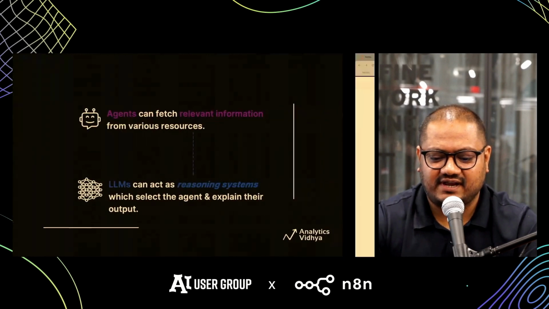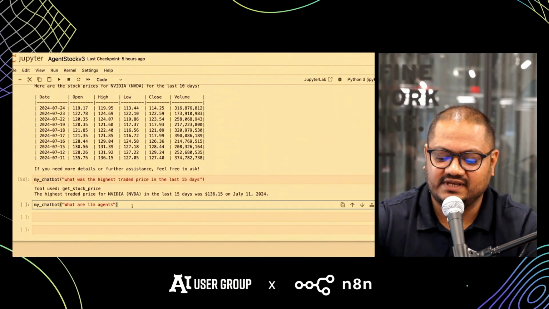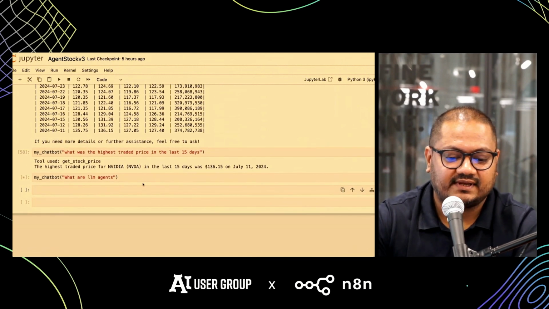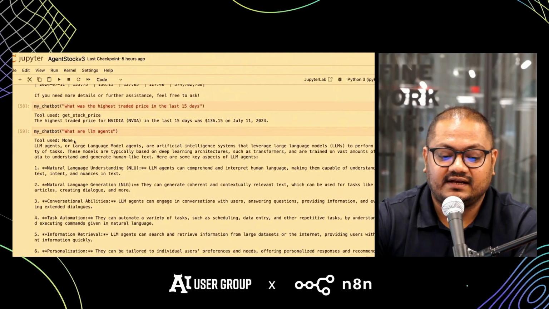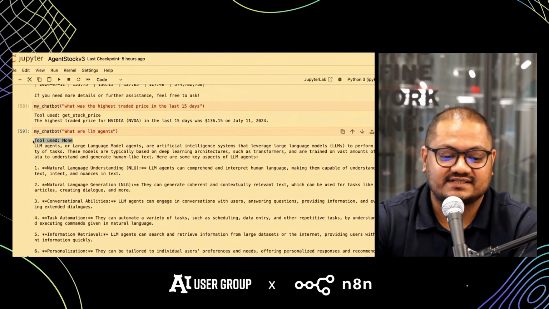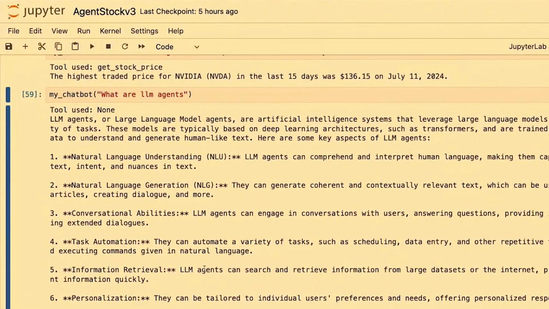In fact, let's try one more query. Over here, what are LLM agents? Let's see if any tools are being used in this scenario. Oh, so in this case, none of the tools are being used. So the LLM is directly giving us this output on what LLM agents are. Right, so this is where the LLM takes a call on whether to use a tool or not, and then accordingly gives us an output.